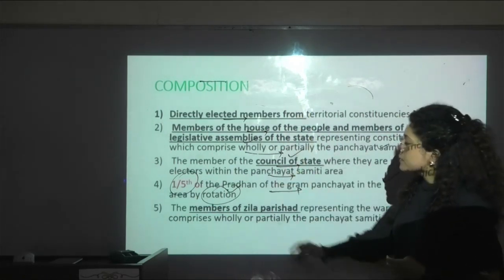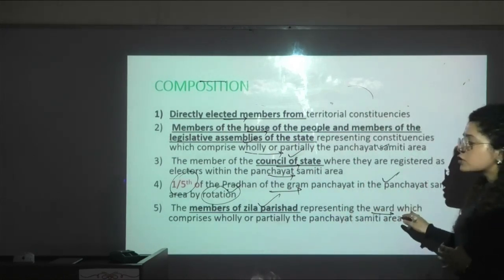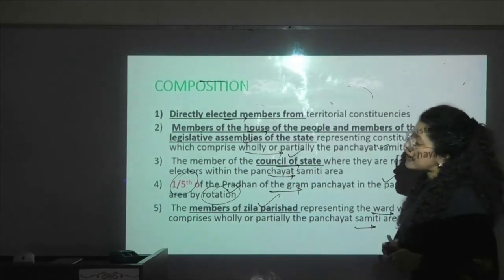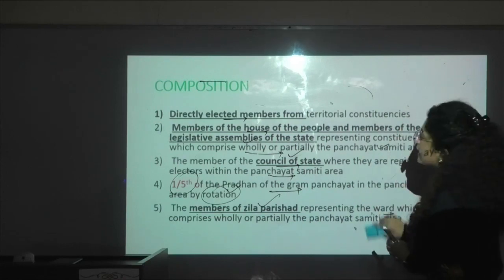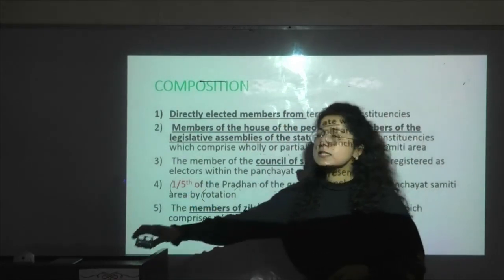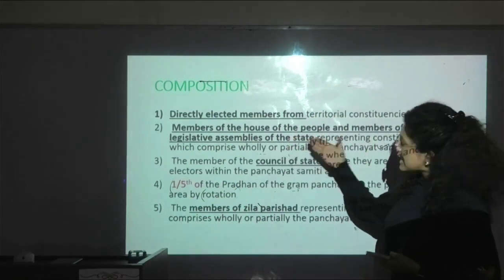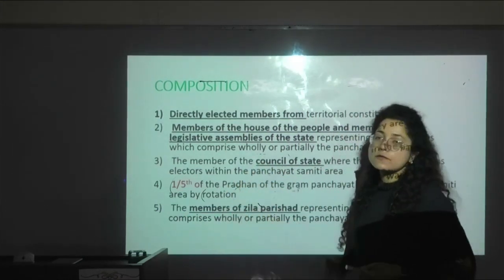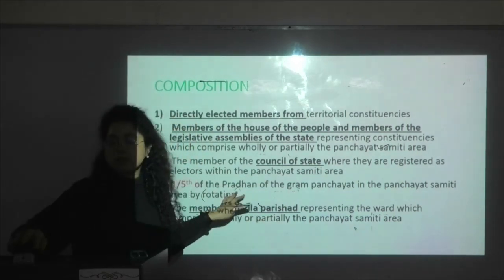Along with this, the members of the Zila Parishad representing wards which comprise wholly or partially the panchayat samiti area. So broadly, the members are the directly elected members from the territorial constituencies, members of the House of the People, legislative assemblies, Council of States, one-fifth of the pradhans, and the members of the Zila Parishad. This is the composition of panchayat samitis.